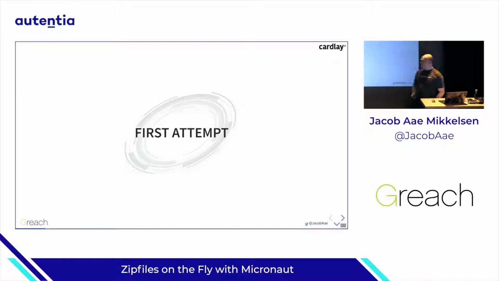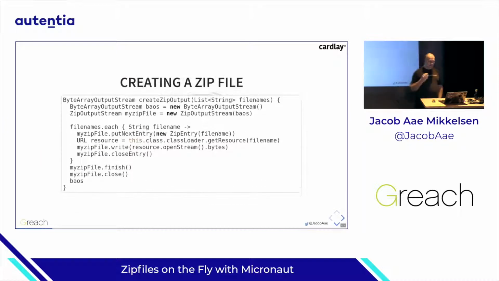So our first attempt was rather straight off the bat. We can use a zip output stream and just take each of the files, put those in there, get them from the file system, and write them up. Then we end up creating a byte array output stream, and all of this, of course, happening in memory.